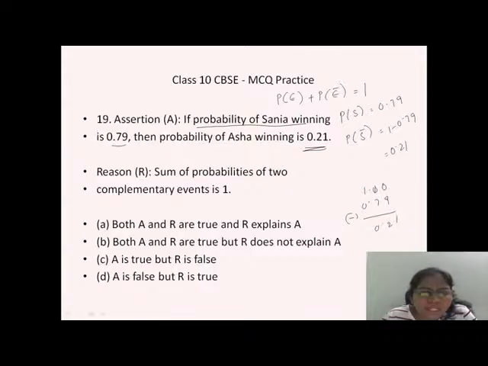The probability of Asha winning means here that Sania is not winning. So it is 0.21, done. The reasoning is that the sum of probabilities of two complementary events is 1. Now let us add 0.79, the probability of Sania, plus the probability of not getting Sania, that is 0.21. That will be equal to 1 only. Done. So A and R are true and R is explaining A. So option number A is the answer.